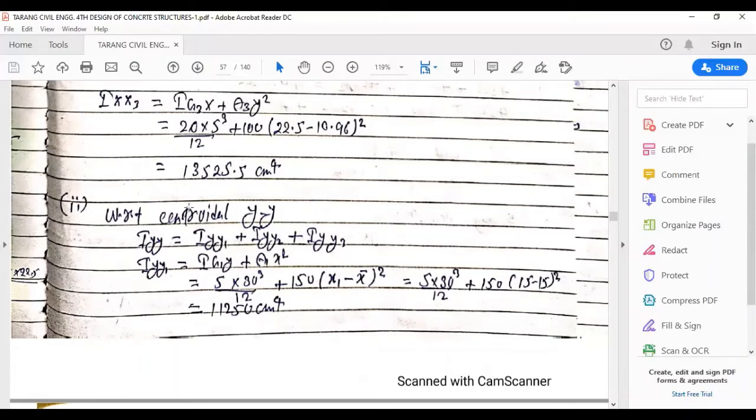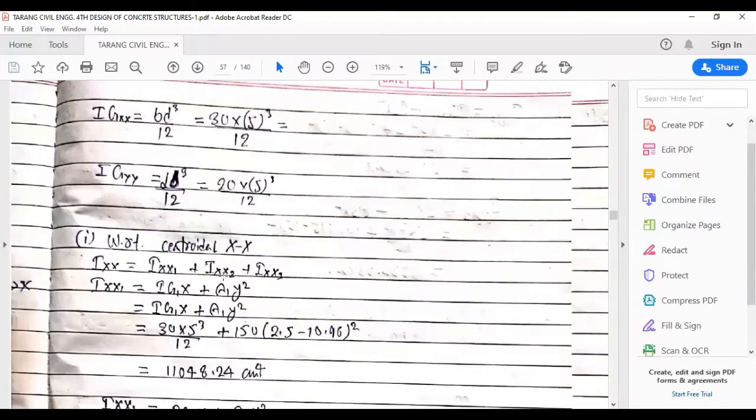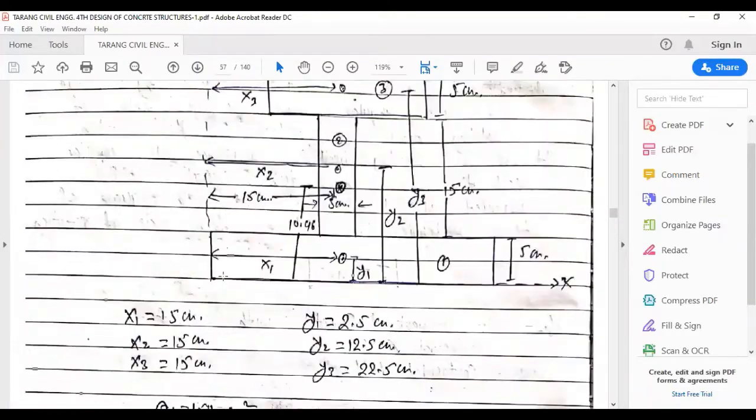Because when we find out with respect to y, we take the distance from x. So in this case, this is dB cube upon 12, as we read there. So if we go to the section and take the reference point from here, then this is our base and this is our depth.